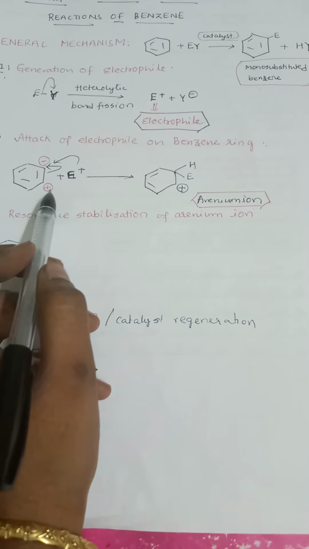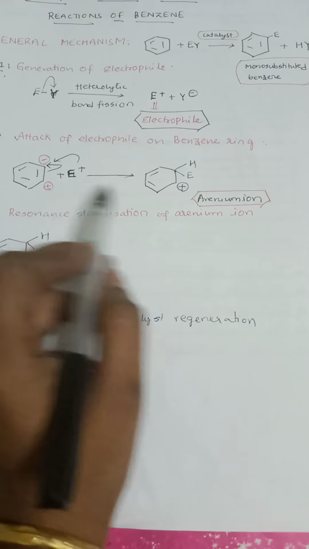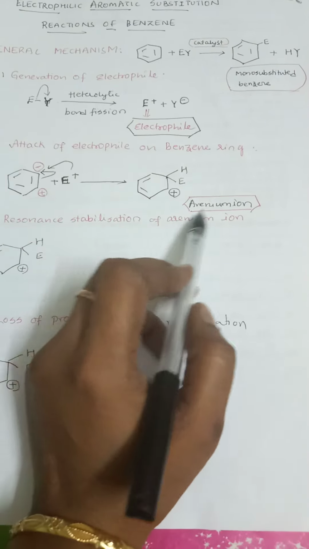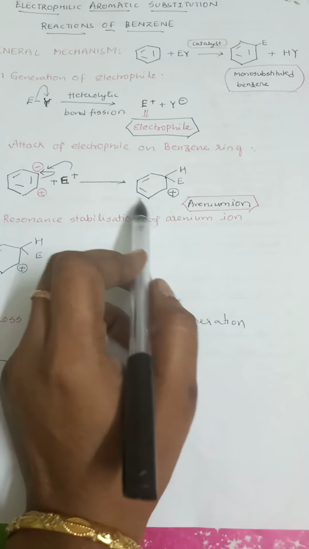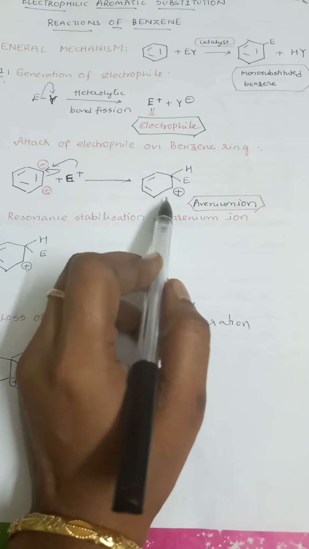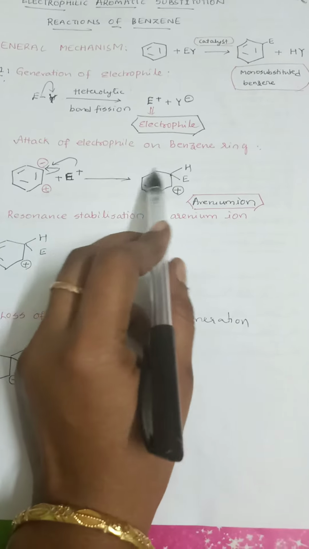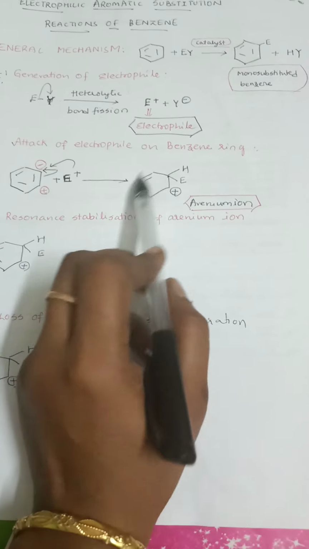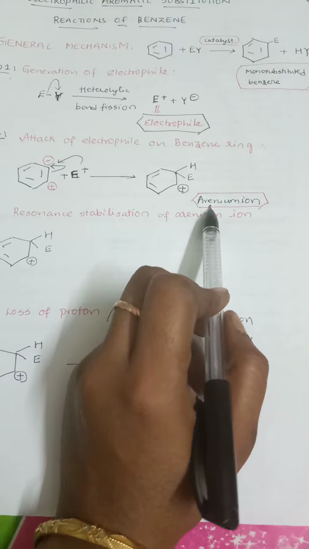Now if you see here, this carbon has lost its double bond, so that's why it is now left out with the positive charge. If you see here, now a positively charged benzene species has been generated. It is nothing but your carbocation or carbonium ion. In this case, it is an aromatic compound, so it is arenium ion. So here a positively charged arenium ion has been generated.